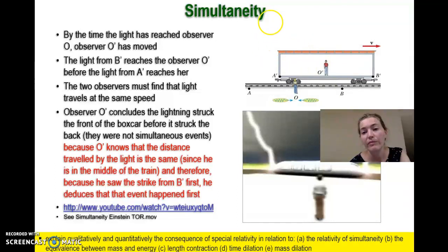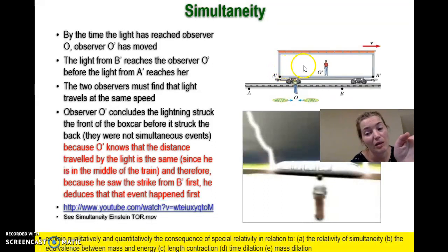Originally, the cart was over here, and the light started travelling at this point here, and also at this point here, B. But what has happened is, because there is also a velocity in this direction of the cart, this observer is going to observe the light from this point B hitting his retina, this side, first compared to this side.